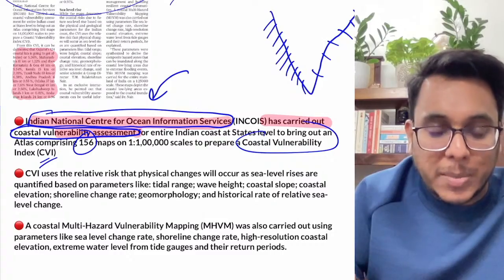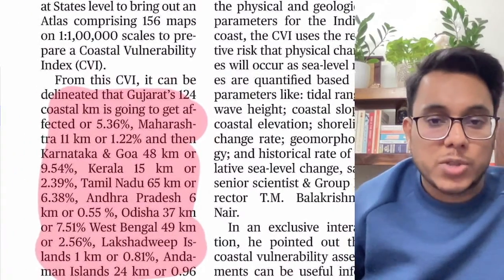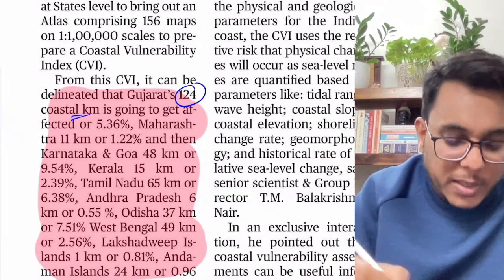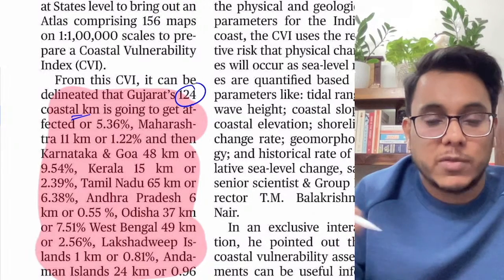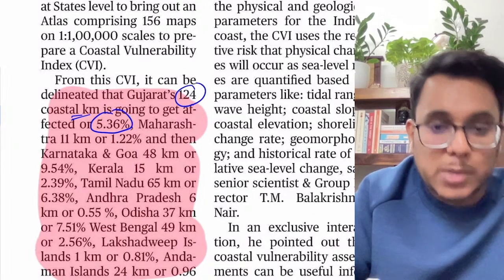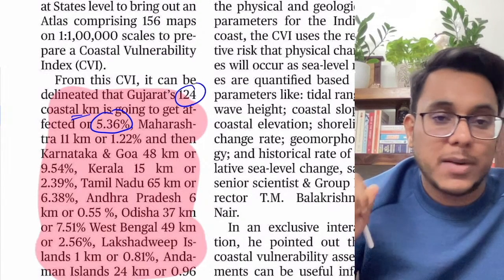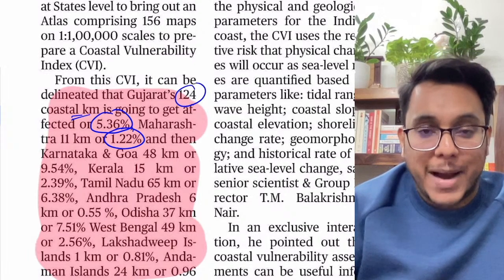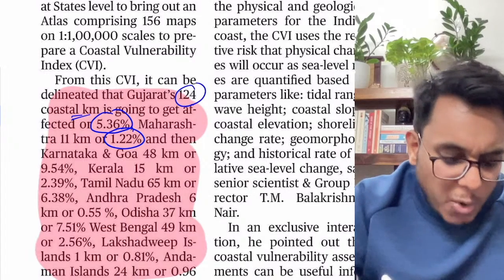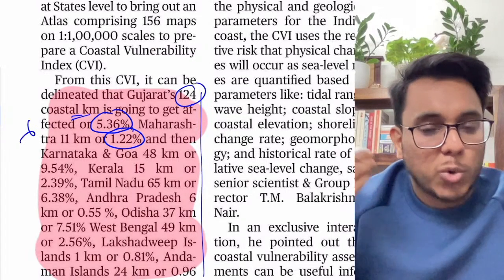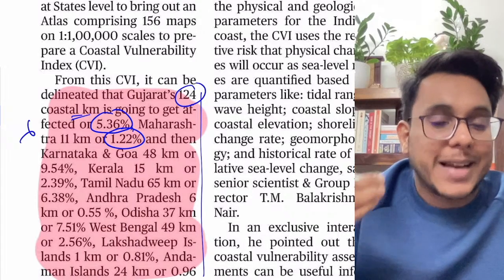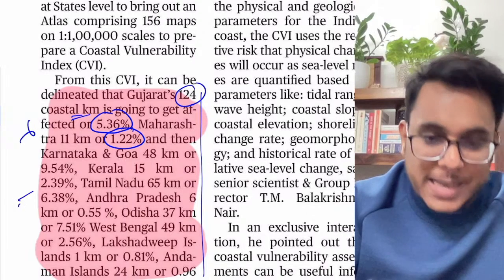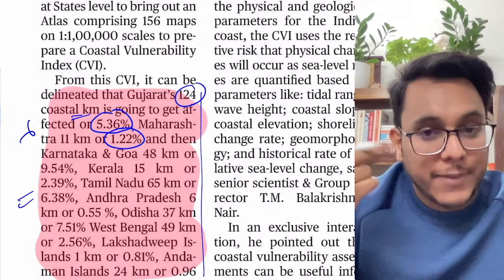Okay, now what is this coastal vulnerability index? Let's see. When we talk about Gujarat, 124 kilometres of coastline might get affected because of the sea level rise. Around 5.36% of the coastline of Gujarat will be impacted. In Maharashtra, around 1.22% of the coastline will get impacted. You don't need to read every state, but if you are preparing for a State Public Service Commission exam and your state is a coastal state, you can see how much impact will be there in your state.